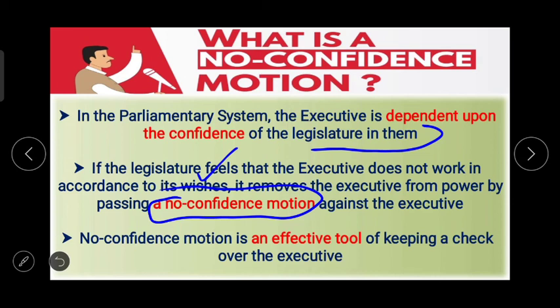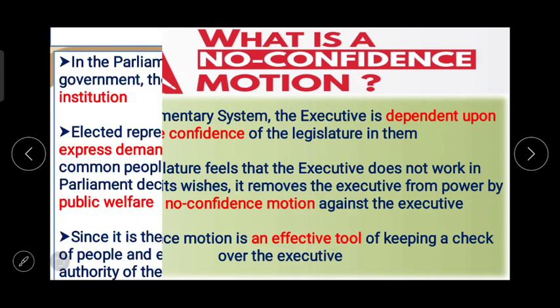No confidence motion is an effective tool. It is an effective tool of keeping a check over the executive. क्योंकि काम करते वक्त फिर एग्जीक्यूटिव मेंबर्स को ये ध्यान में रखना पड़ता है कि हम जो काम कर रहे हैं वो अच्छा ही होना चाहिए, otherwise there is fear of a no confidence motion. That is why it is given in our textbook that the no confidence motion is an effective tool of keeping a check over the executive.